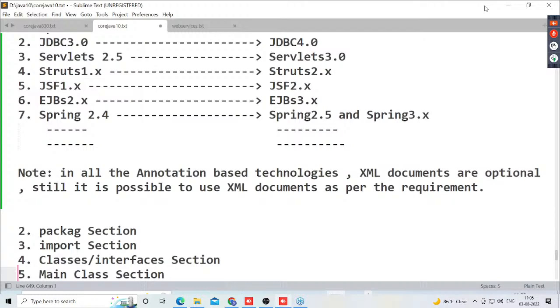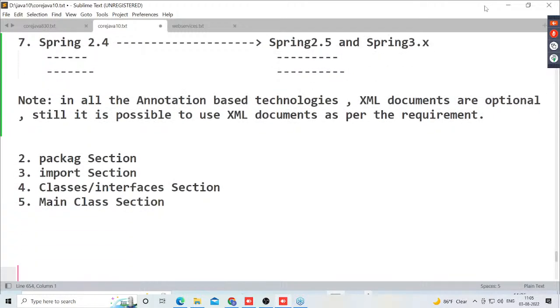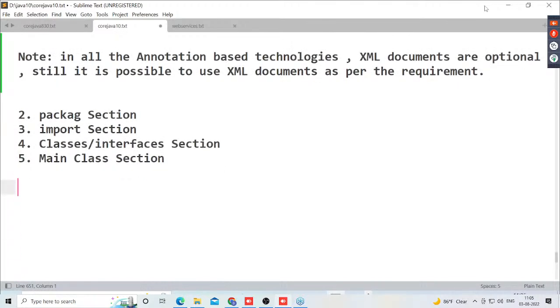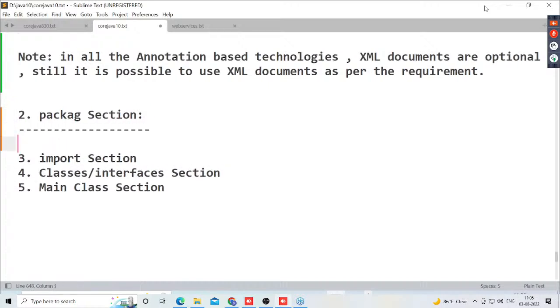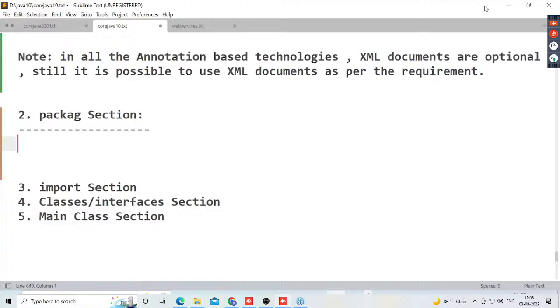Leave this point here. In Java programming format overall, 5 parts are available, guys. What are the 5 parts? Can you tell me? First one is what? Comment section. Next one is what? Package section. Next one is what? Import section. Next one is what? Class or interfaces section. And last one is what? Main class section.